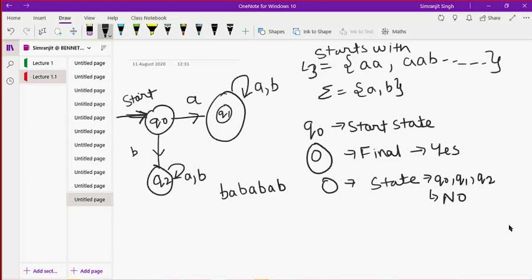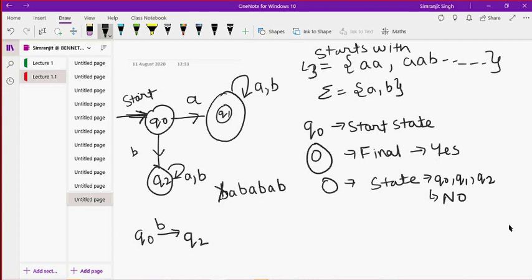Q naught, on receiving B here, is going towards Q2. I'm just marking it so that you remember: on receiving B, Q naught goes towards Q2. Now we are at Q2.